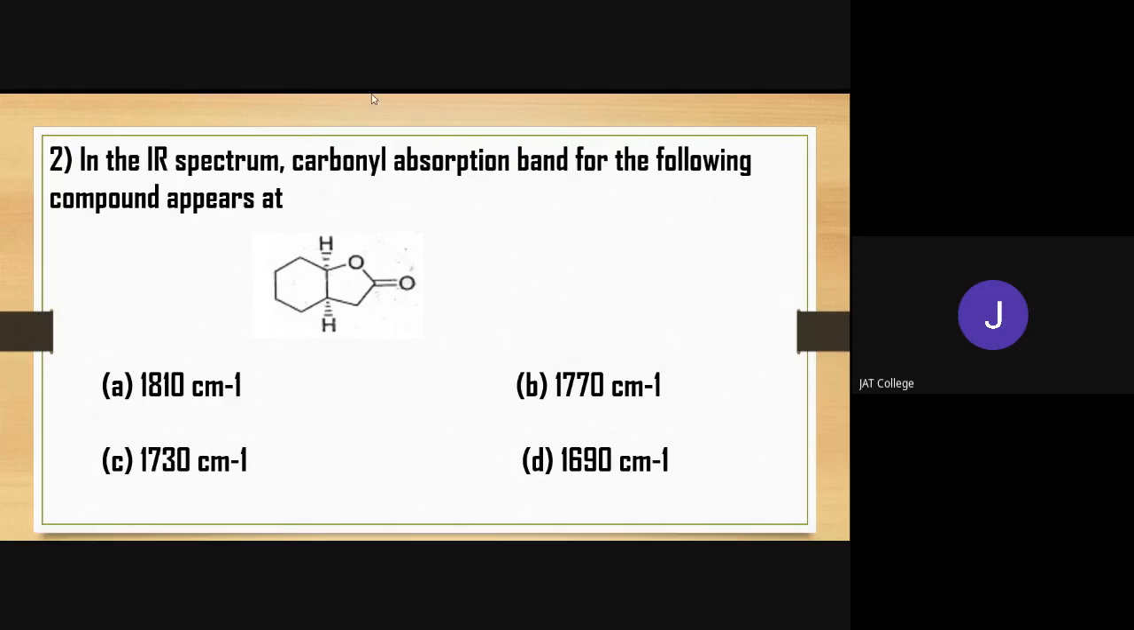But here the ester ring is 5-membered. 5-membered means one carbon is reduced from the 6-membered ring. If one carbon is reduced, then what I have told you? You have to add 30 units to that initial frequency. That means you have to add 30 to 1730, so it will become 1760. Now tell me, out of the 4 options, which value is closer to 1760? Definitely B, 1770. So the correct option is B.